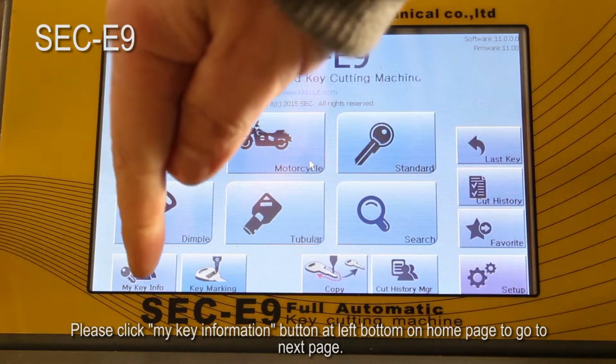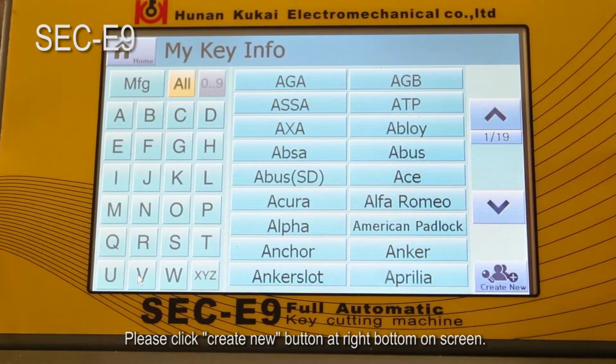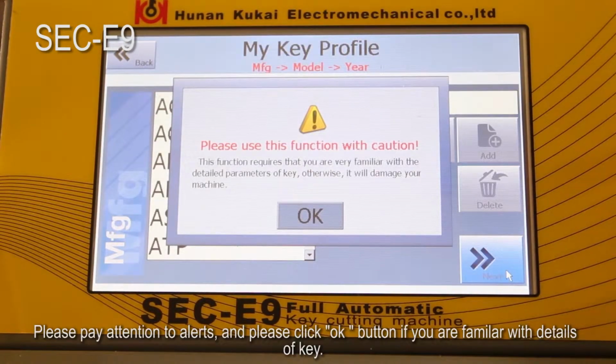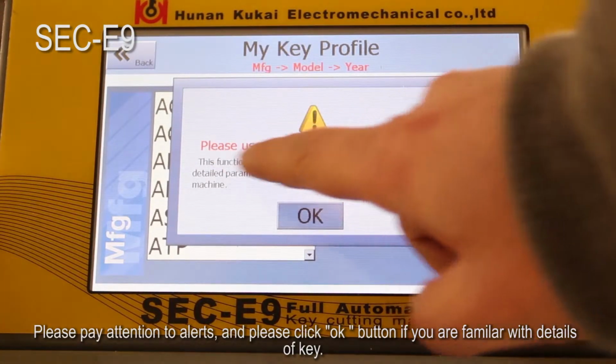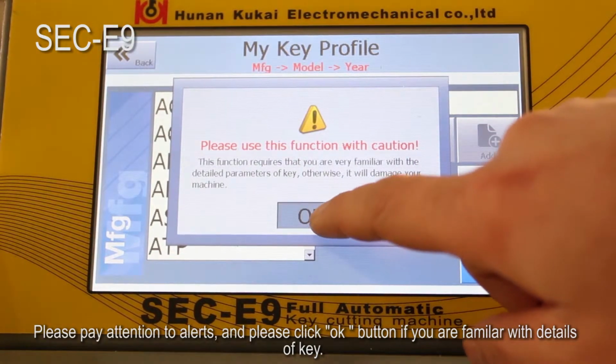Please click My Key Information button at left bottom on home page to go to next page. Please click Create New button at right bottom on screen. Please pay attention to alerts, and please click OK button if you are familiar with details of key.